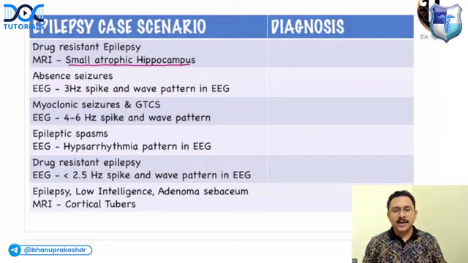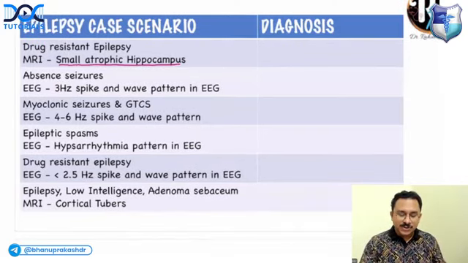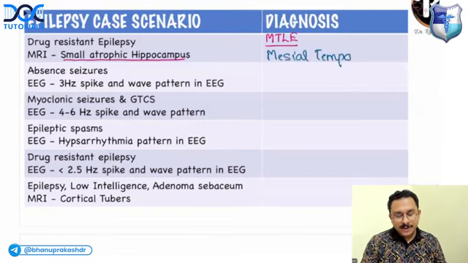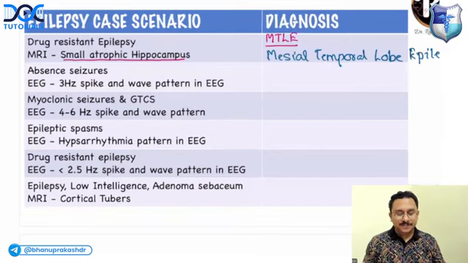So what is the diagnosis here? The diagnosis is MTLE. Can you tell me what is MTLE? MTLE is mesial temporal lobe epilepsy. Okay, mesial temporal lobe epilepsy, very important.